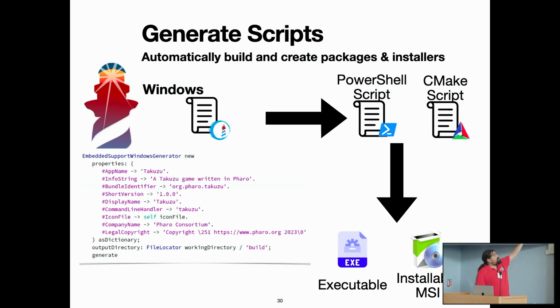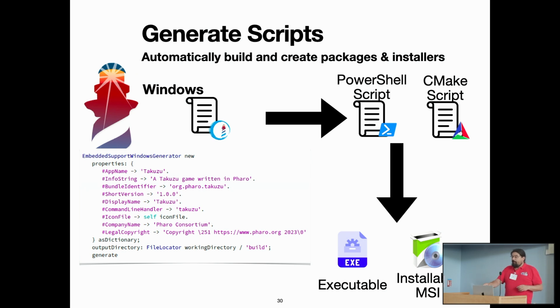In Windows, we start with a similar configuration. Some of the properties are exactly the same, but we have some extra information, for example, that we are adding in the metadata of the executable file, because like that we produce nice executables with the correct metadata, as I showed before. In this case, the process will generate two different scripts, one PowerShell script and one CMake script, because in Windows what we are doing is taking the image and not having it as an external resource that is accessible, but embedding it in the executable.